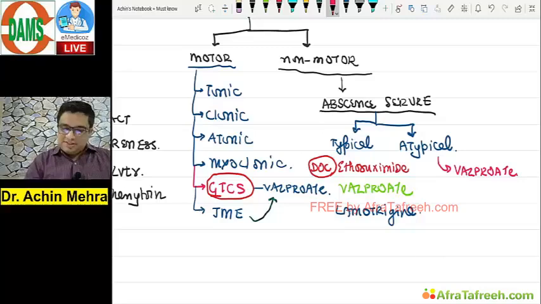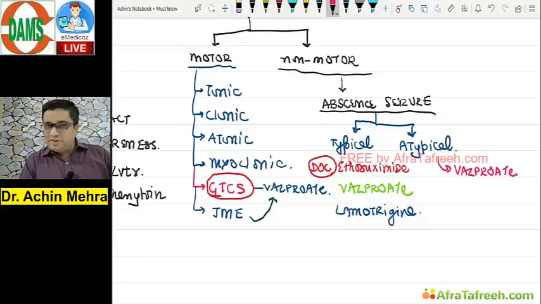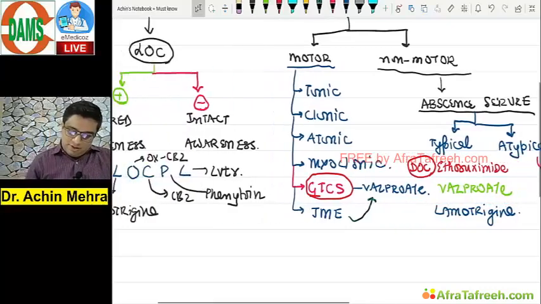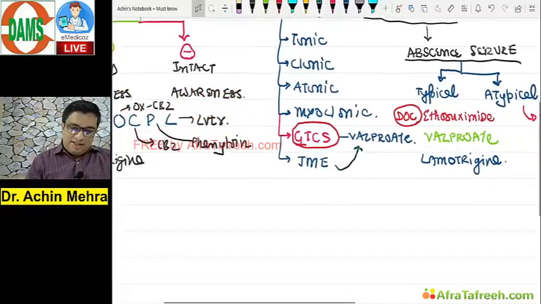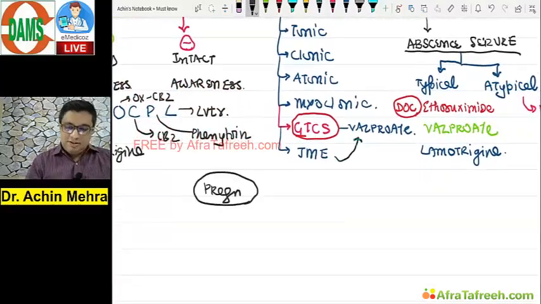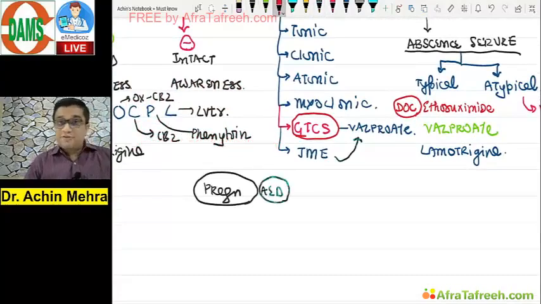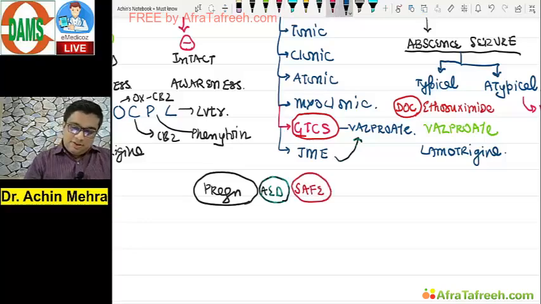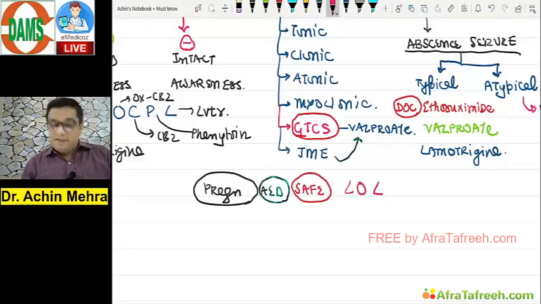Correct? So these are the must-know things in a patient of seizure disorder. In brief, that is what you should know about seizure disorder. Somewhere in the guidelines that you already know, in pregnancy, if I consider the anti-epileptic drugs which are safe in pregnancy, can you tell me? Yes. If you're laughing with me, what are you saying or typing? LOL. L stands for lamotrigine.